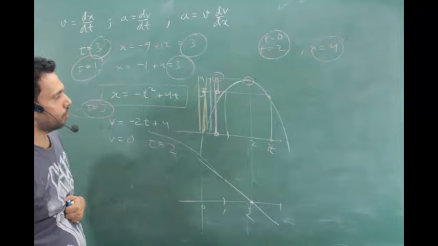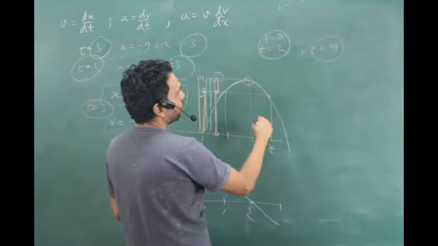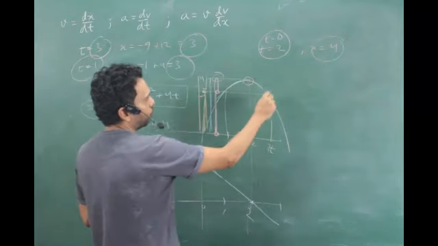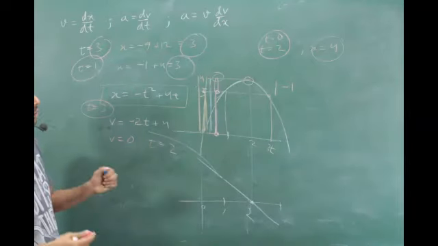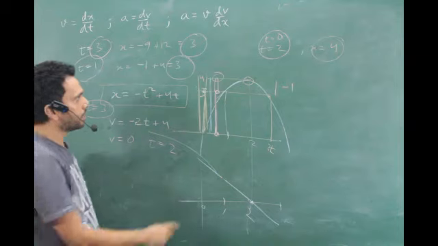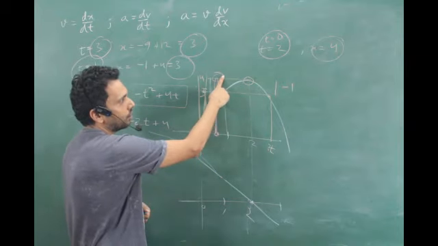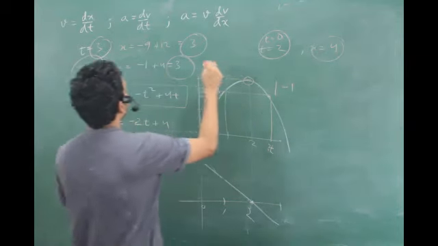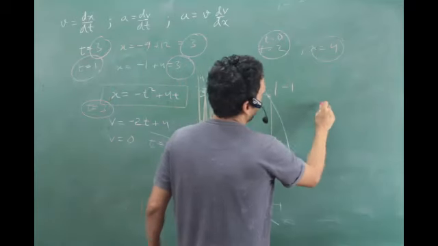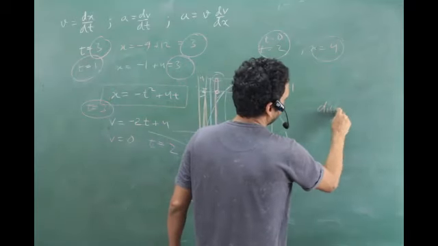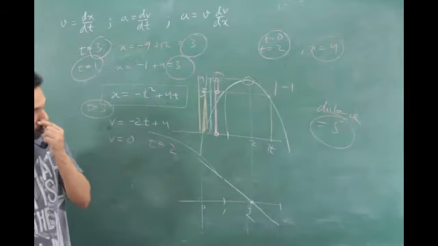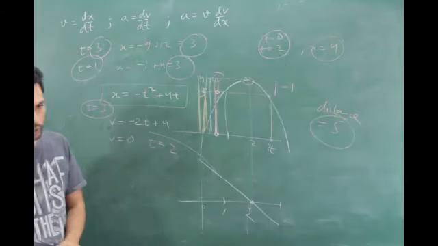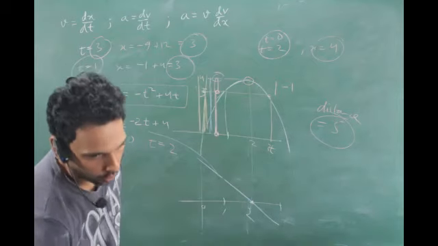And then what will you do? You will do 2 to 4, and the displacement will come as -1. But as a distance, it is 1 distance covered. So your answer will be 4 plus 1. Your answer will be 5. Distance covered is 5. So watch the recording. Okay, we'll do these kind of questions with very tricky graphs later on.